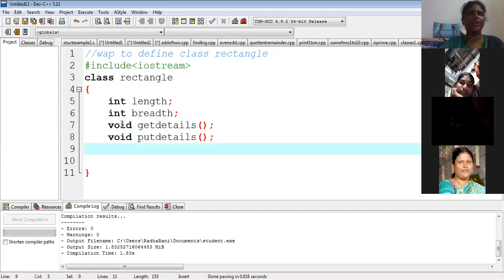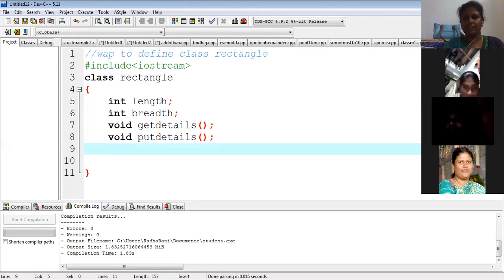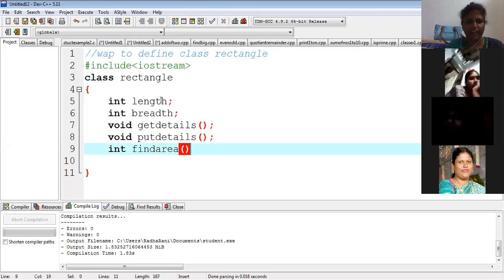Then any other operations other than this? Mathematically, generally what question will you get? This is so-and-so rectangle, length is 10, breadth is 20, then what will the next question be? Minimum, what's the area and perimeter? Very good, very good. Those are the functions you need to include. So we need another two functions: find perimeter, and the other one is find area.